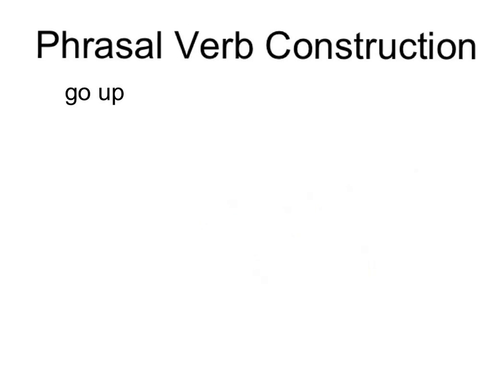Alright, phrasal verb construction refers to how we form phrasal verbs, and I think that you probably already know how to form phrasal verbs based on what we've seen in this presentation. So take a second and see if you could explain how to form phrasal verbs. Phrasal verbs are formed by taking a verb and adding a particle. And this could be with one particle or two particles. And just to review, what are particles? Particles are prepositions, but they're being used for a different purpose.